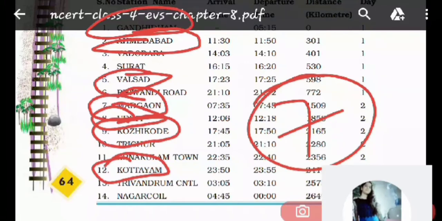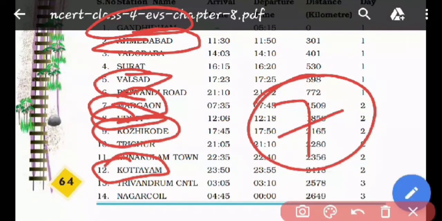Vadodara Omana has not mentioned in her diary. Okay, these 7 stations are there which have been mentioned by Omana.